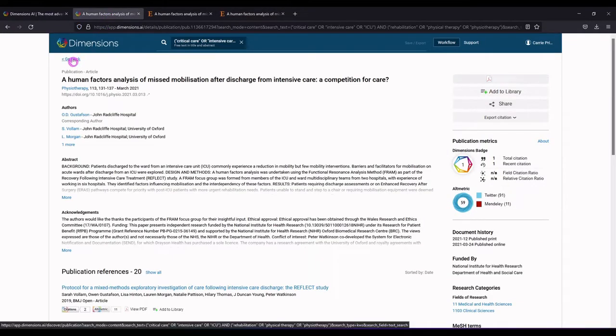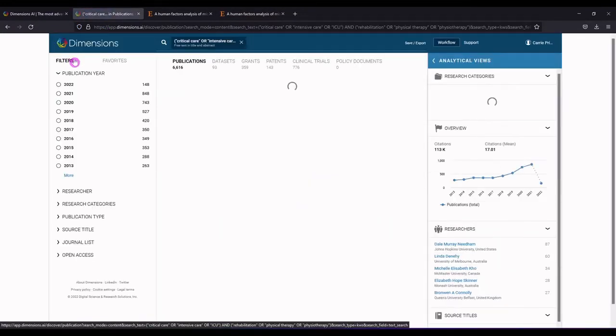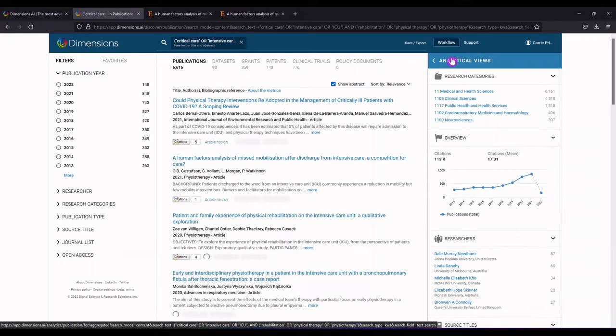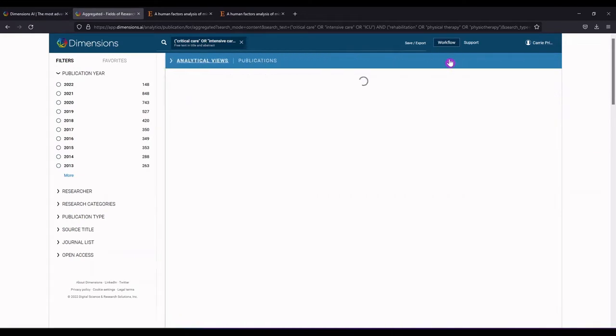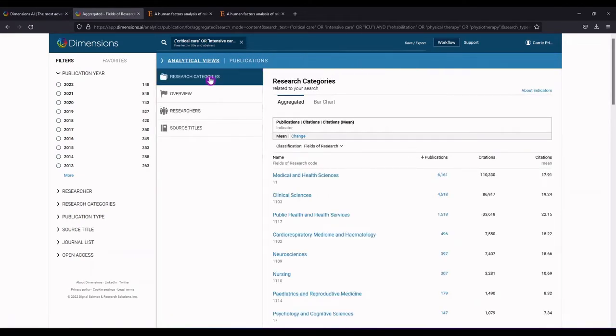I'll go back to the main set of results and show you my favorite things. Over here on the right, the analytical views. So let's expand analytical views. And you can view this set of results by research category. So here are our research categories. Here are the publications in our set of results that appear in those categories.